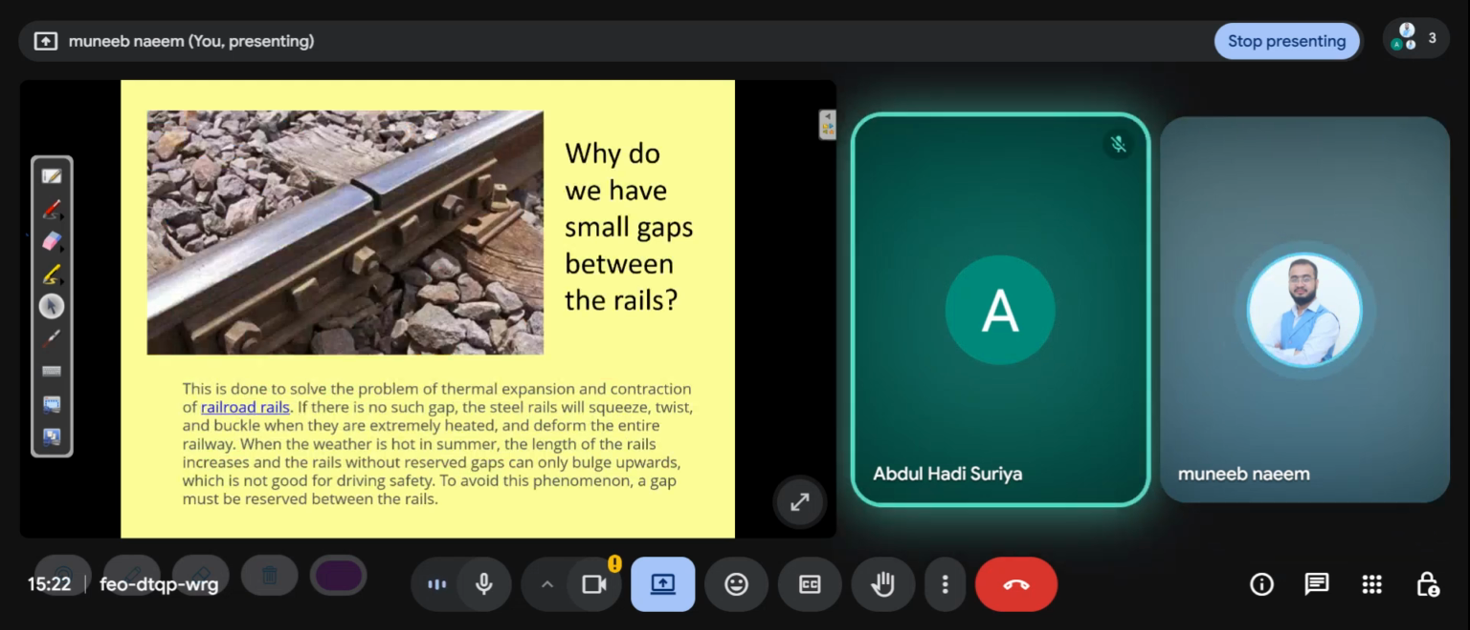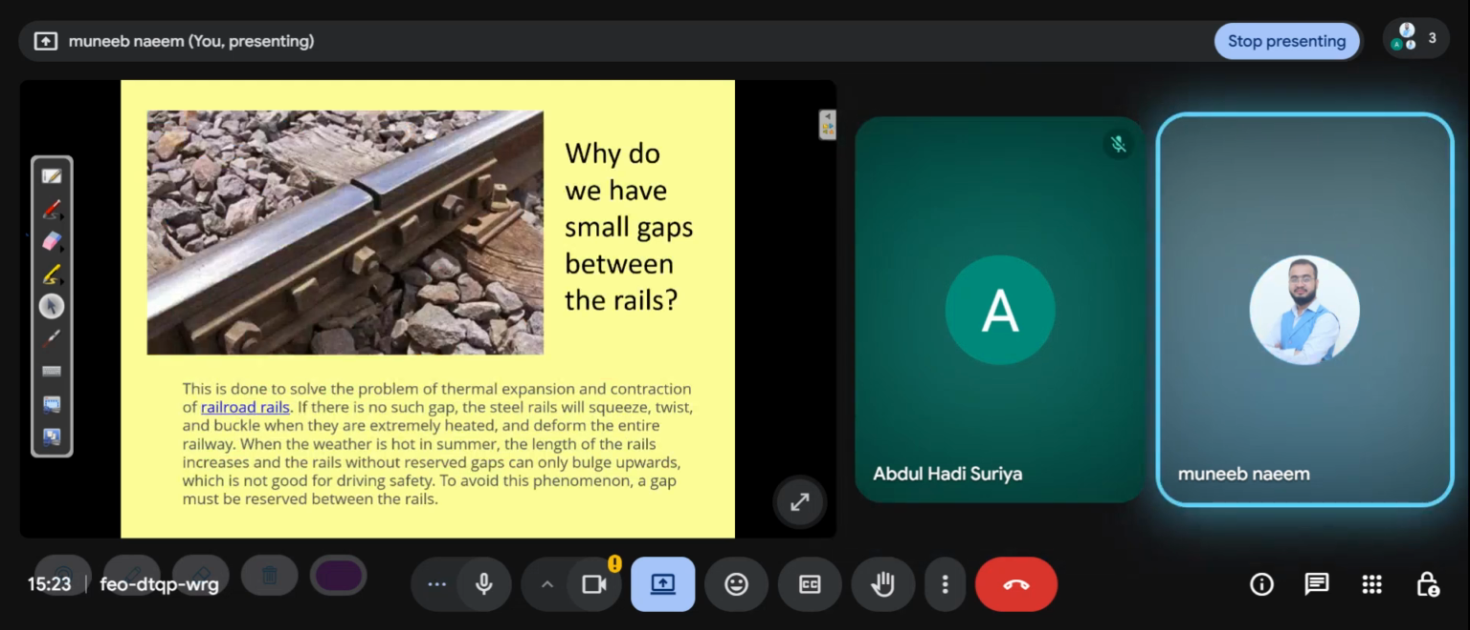Why do we have small gaps between the rails? You can see there is a track of rails. Why do we have small gaps between the rails? It's very common and very simple: it's due to thermal expansion. When the temperature rises in the summer season, the track of the rail expands. That's why they give a small gap between the tracks.